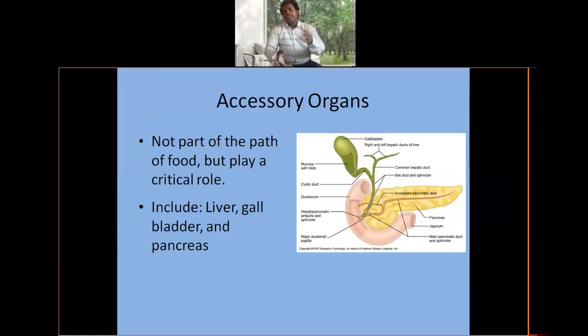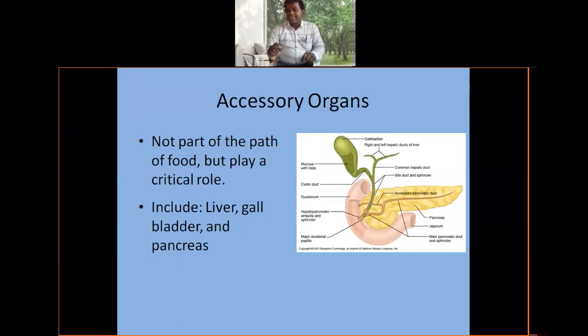That is the liver, gallbladder, and pancreas, which are responsible for digestion. We can call them the digestive glands, five digestive glands. Just now I told you. Once more I repeat: salivary glands, gastric glands, liver, pancreas, and intestinal glands. Out of these, the accessory glands are the liver, gallbladder, and pancreas, which are the major players in the digestive system.